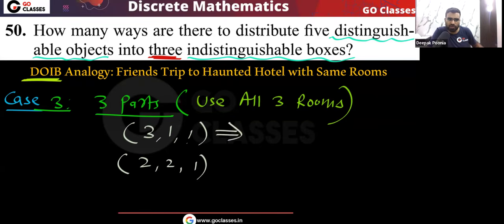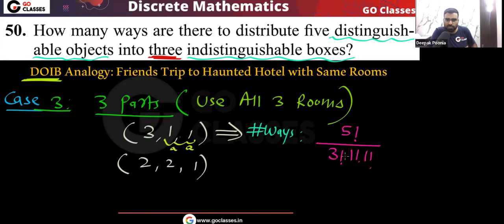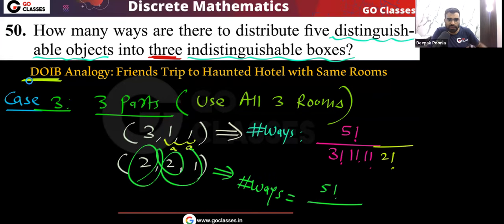So in this case, what will be the number of ways? The number of ways will be very simple. In the DOIB template, when the distribution is already given to you, to find the number of ways you just apply the DODB template. That will be 5 factorial divided by 3 factorial, 1 factorial, 1 factorial. And remember, there is a repeated value here, 1 and 1. Yes or no? Because of this repeated value, we have to divide by 2 factorial. And what about this? What will be the number of ways here? That will be 5 factorial divided by 2 factorial, 2 factorial, 1 factorial.